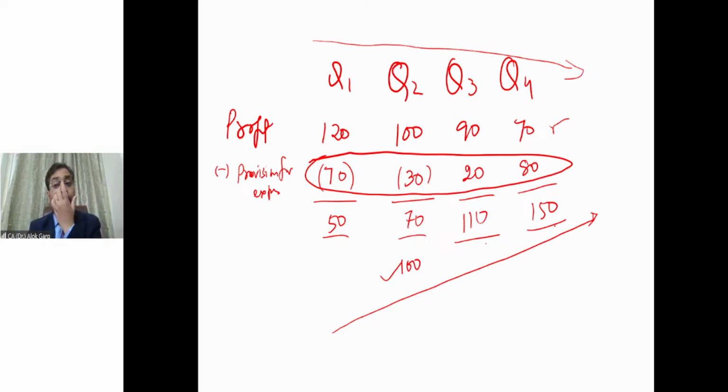If I look at the total year profit, earlier it was 120 plus 100, 220, 220 plus 90, 310, and 310 plus 70, 380. If you add 50 plus 70, 120, 120 and 110, 230, and 150, 380. This 380 is 380, but the growth story, the trend, has completely changed.